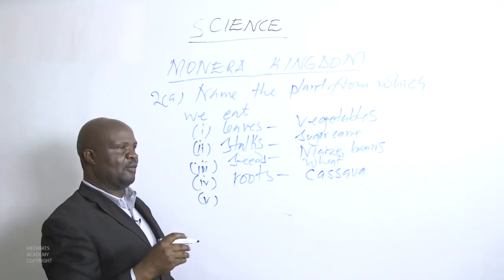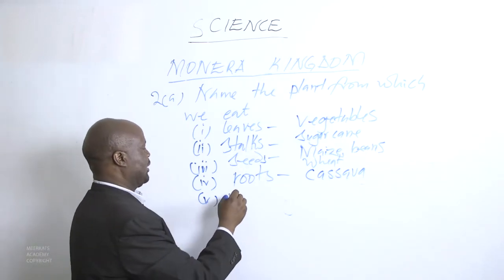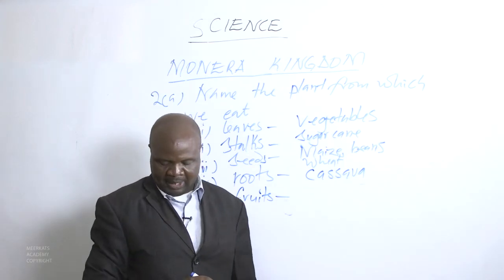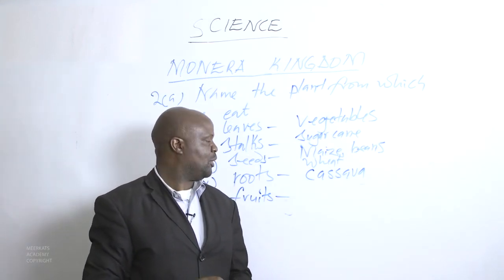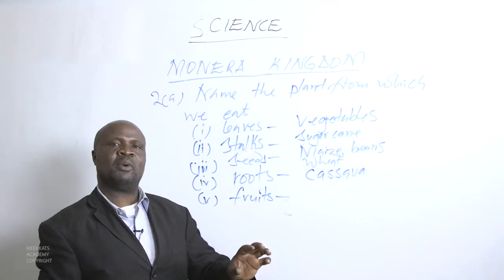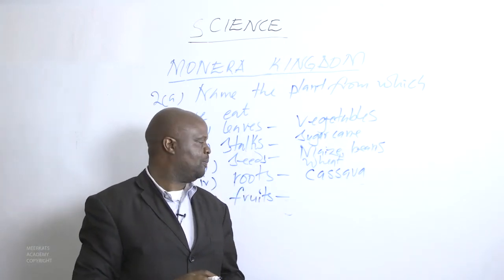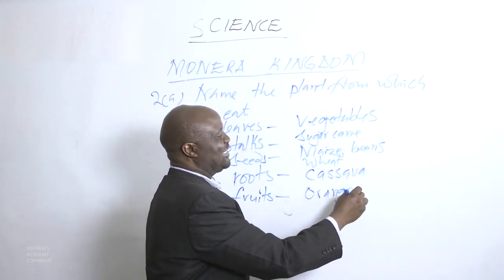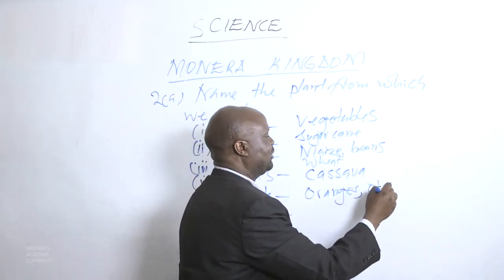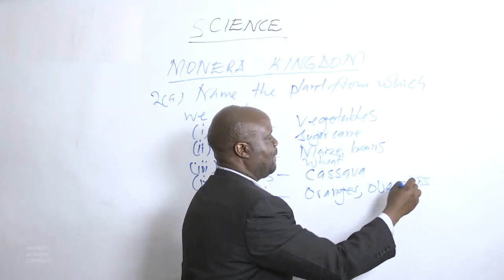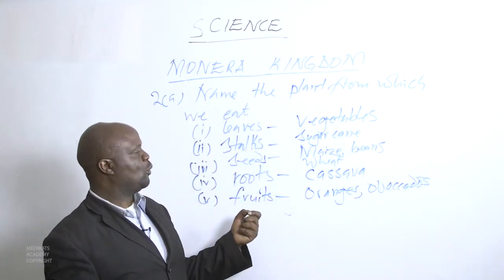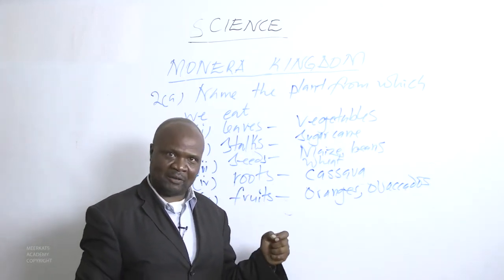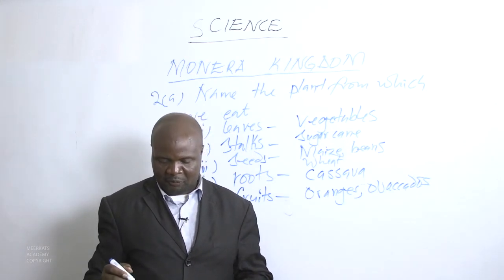What about the plants where we feed on fruits, and from the fruits we get our food? An example where, when we feed on the fruits, we are able to get enough food, then we can have different plants, for instance, oranges, avocados. There are a number of plants we can feed on by eating the particular part of that plant, the fruit.